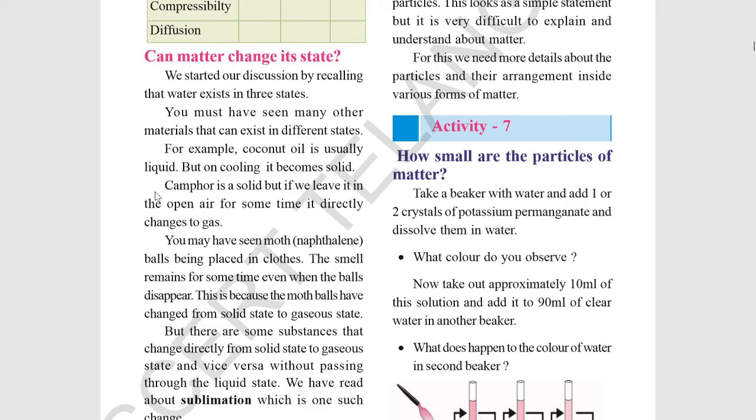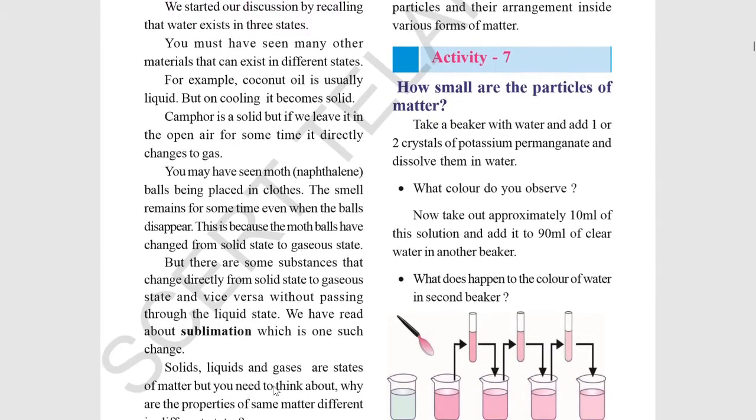For that, what example are we taking? Camphor is a solid, but if we leave it in the open air for some time, it directly changes to gas. You may have seen moth or naphthalene balls, which we keep in clothes. The smell remains for some time, even when the balls disappear. This is because the naphthalene balls have changed from solid state to gaseous state. But there are some substances that change directly from solid state to gaseous state, and vice versa, without passing through the liquid state. We have read about sublimation, which is one such change.